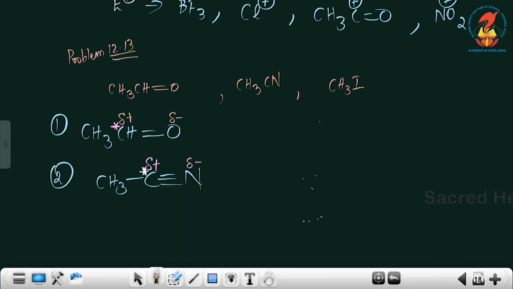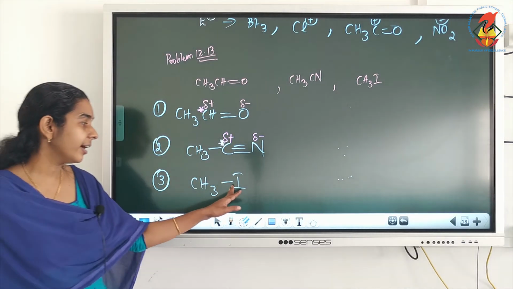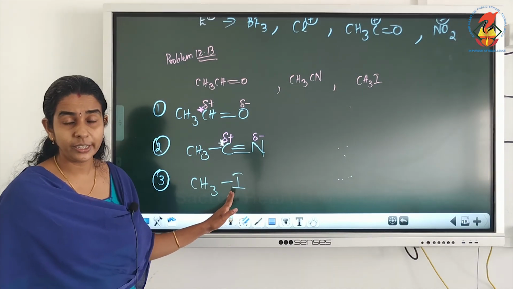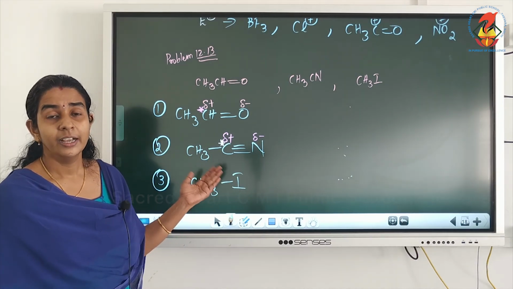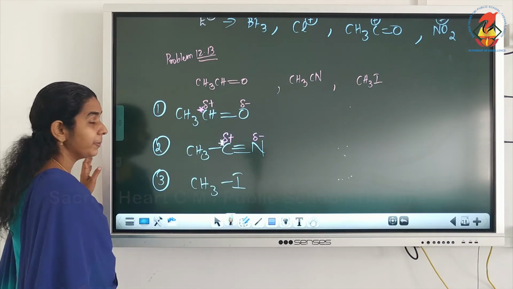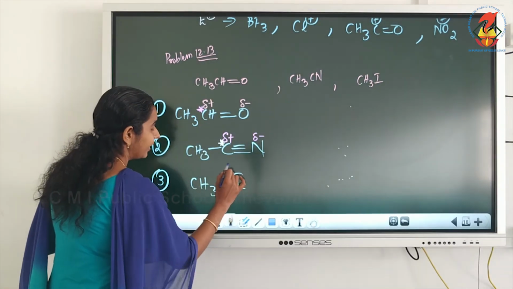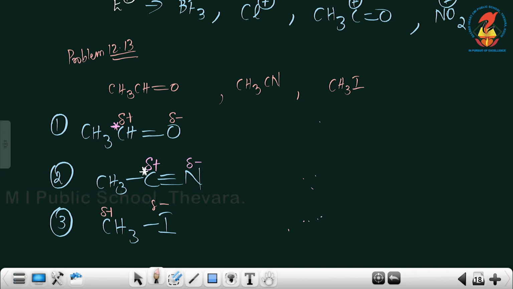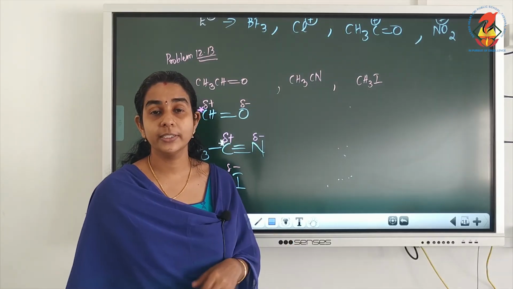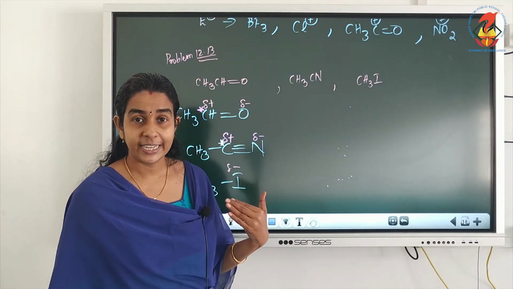Now the third question is CH3I. Here also we can see that iodine is a halogen coming in group 17, among the most electronegative elements present in the periodic table. Iodine definitely will be carrying delta minus and this carbon delta plus. So here the electrophilic center is this carbon, that is, the positive center or electron deficient center. So these are the questions given in your textbook related to attacking reagents.